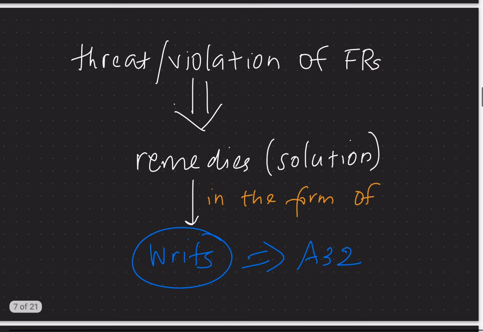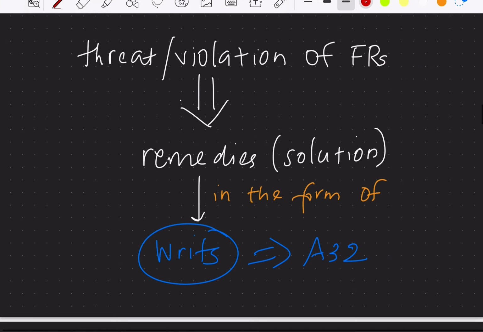So what is this remedy? We seek remedy when there is some threat, right? We seek solution when there is a threat. Here, the threat is for fundamental rights. That is, when there is threat or violation of the fundamental rights, then we can seek remedy or solution. This is the remedy for fundamental rights that Article 32 is giving.